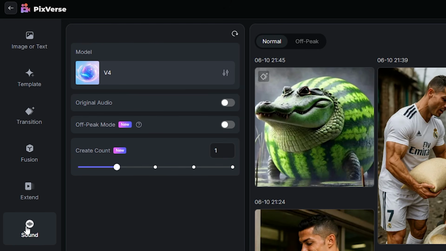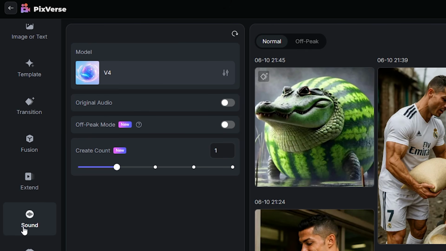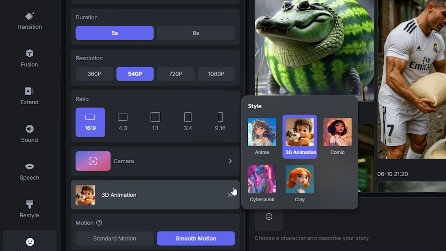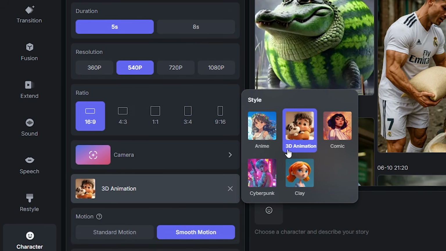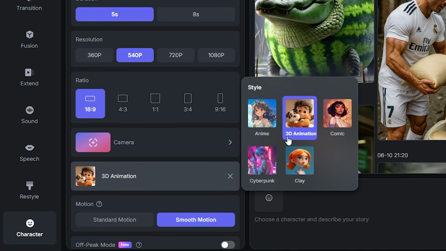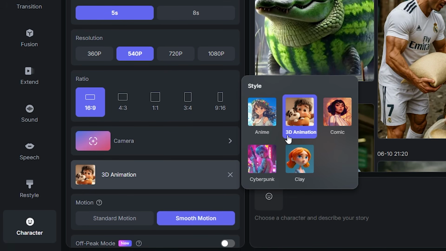There's also a sounds section, where you can create custom sounds you need or generate full videos with sound, which is super convenient. It even offers voiceover generation. You can choose a male, female, or child voice. If your animation needs voice acting, be sure to use it. And finally, you can create your own character. Just generate an image, choose a style, and make a digital avatar.